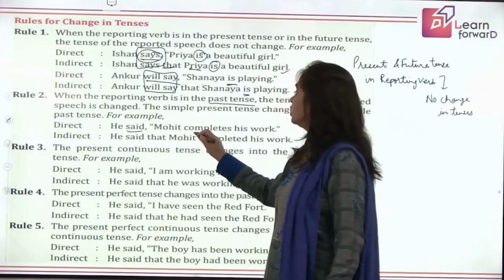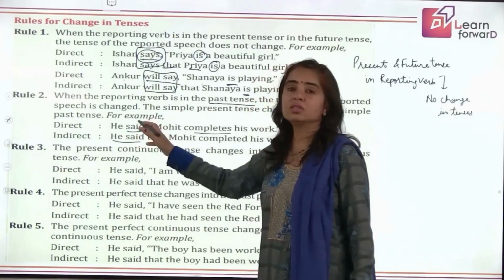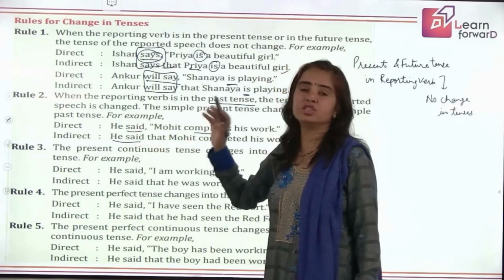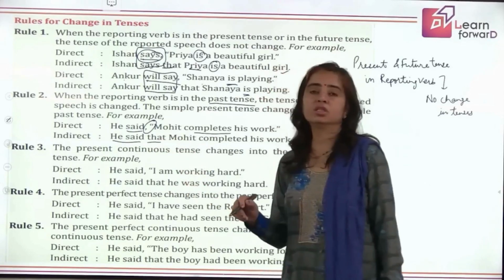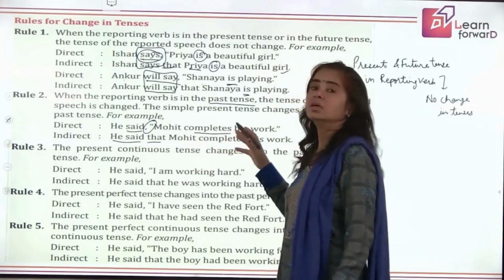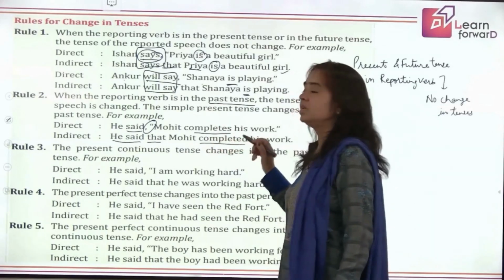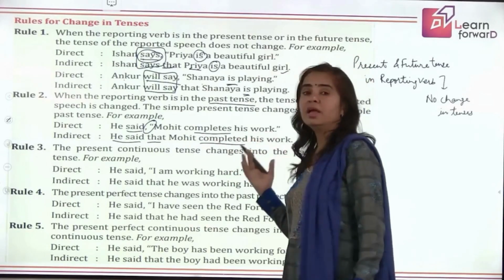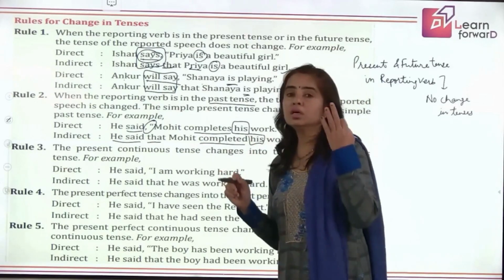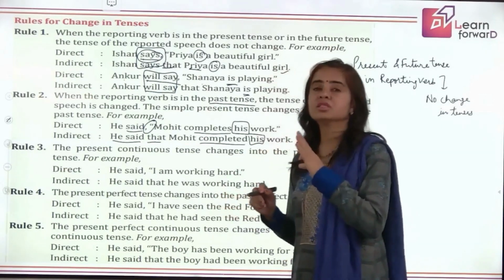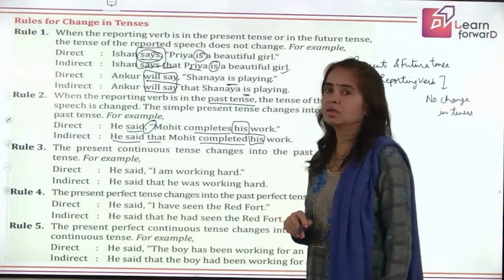He said, "Mohit completes his work." Now here we don't have the object, so said will not change to told. He said. Remove the comma, inverted commas, introduce the conjunction that. He said that Mohit, your present tense changes to past tense, so completes becomes completed. Mohit completed his work. And see, this is a third person pronoun, and I told you third person pronouns and possessive adjectives will not change, right? So he said that Mohit completed his work. Let's move to the next.